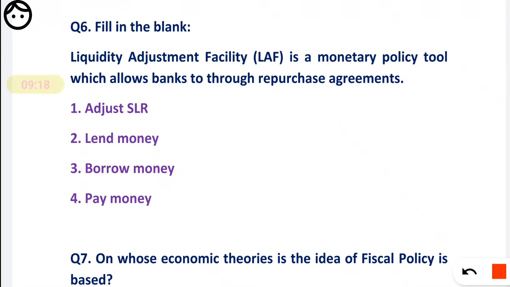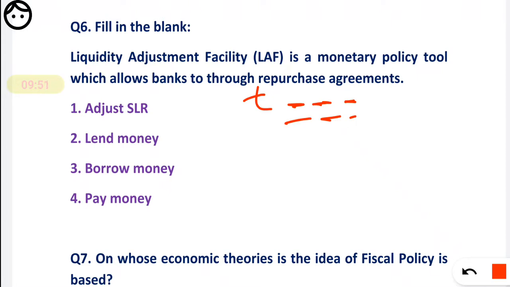The liquidity adjustment facility is a monetary policy tool which allows banks through the repurchase agreements.